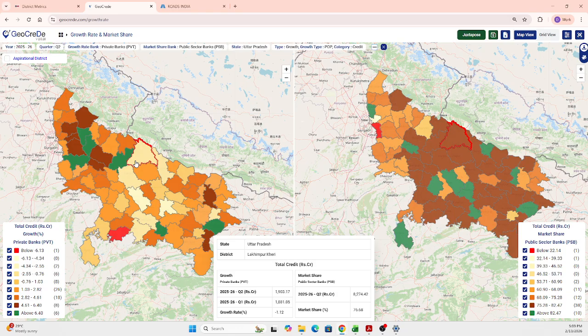I have hovered over the district Lakshmipur Kheri in the state of Uttar Pradesh. You get the growth of private banks that is seen here, that is minus 1.2. In the same way, the market share of public banks is 76%. So you can understand how well this particular district grows in terms of private banks and also in terms of public banks. You can easily get the margin that is there and